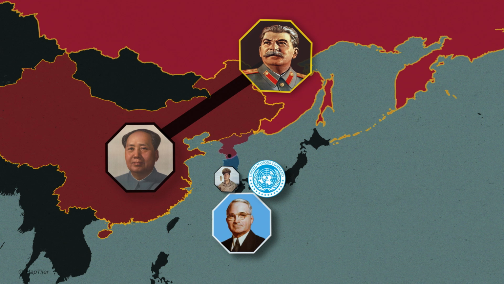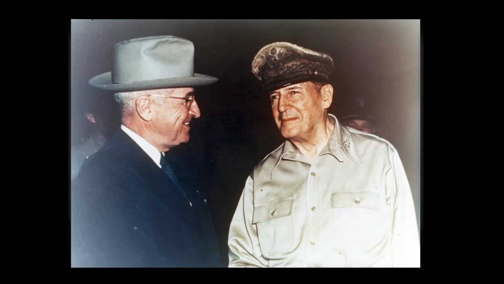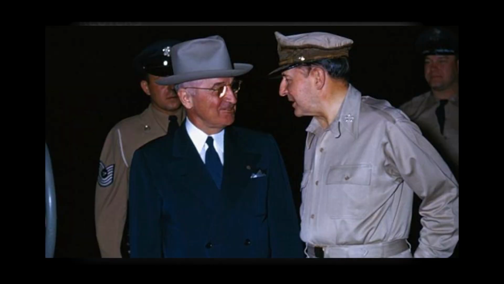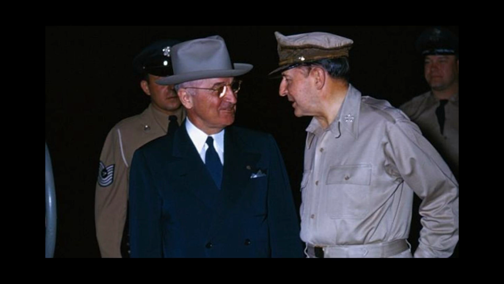General MacArthur believed the use of a nuclear weapon should be his decision, not the president's. Truman relieved MacArthur from command. Truman said, "I fired him because he wouldn't respect the authority of the president. I didn't fire him because he was a dumb son of a... Although he was, but that's not against the law for generals. If it was, half to three-quarters of them would be in jail."